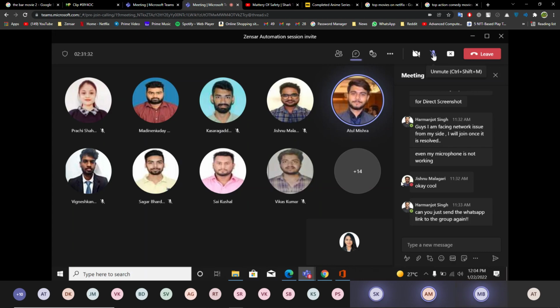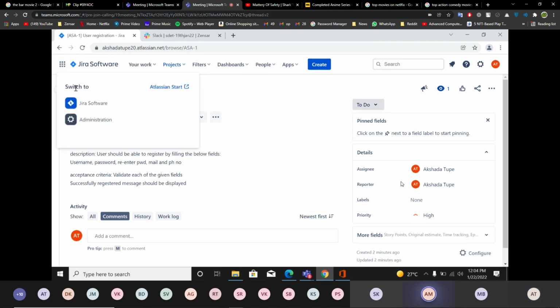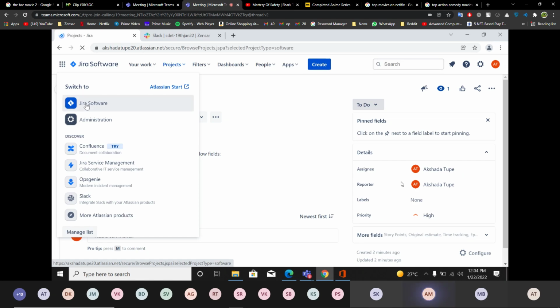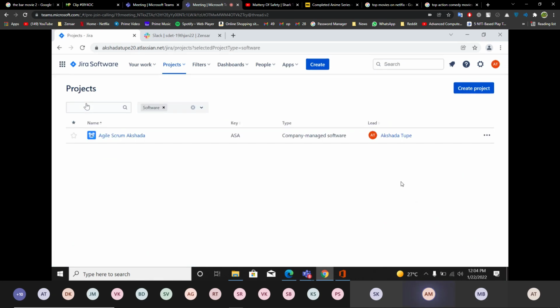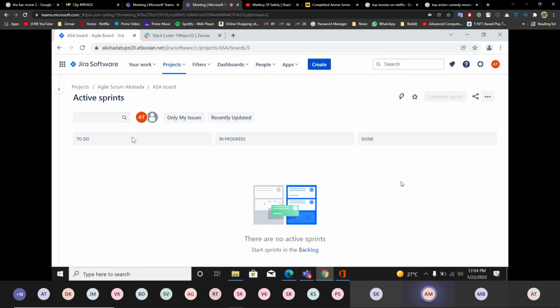Akshita, open your Jira project. Atul, after this, come on WhatsApp, okay? Just click on 9 dots again. Jira project. And on your project, click this sign below the 9 dots.